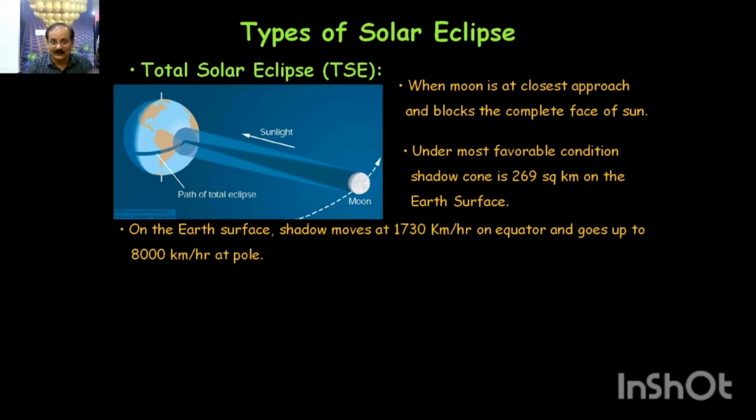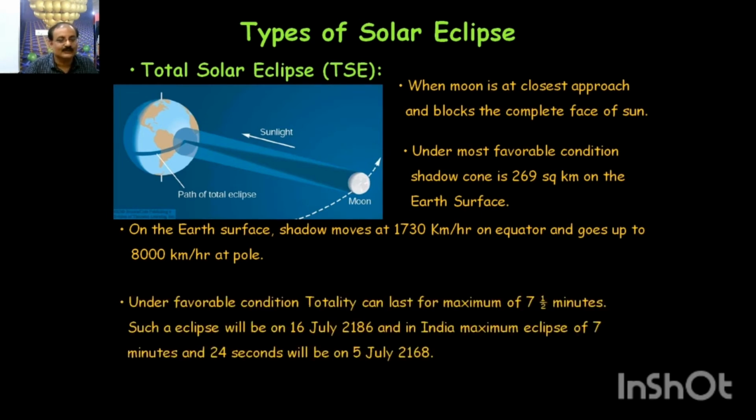Its speed will vary depending on the latitude, and it goes up to a much higher speed of 8,000 kilometers per hour. Imagine 8,000 kilometers per hour at the pole. At that speed, you can't even chase the eclipse. All these wonderful things happen due to celestial motion, because we are always in motion. Now you are sitting in your house, at rest relative to your house, but you are in motion in space, moving at a very high speed, and that is also free. Everywhere we are in motion.